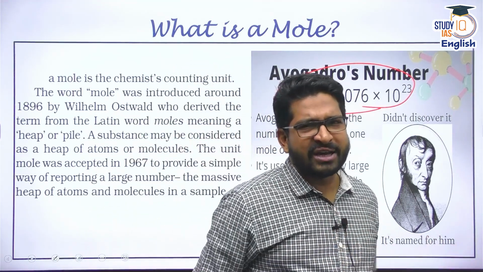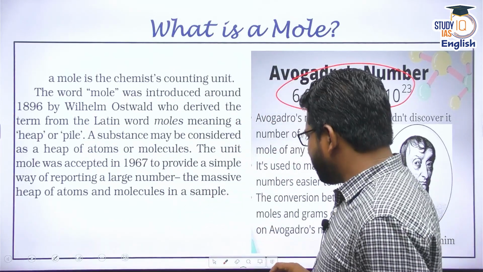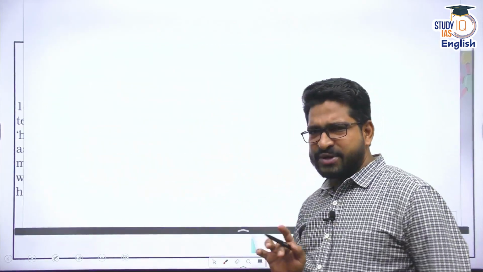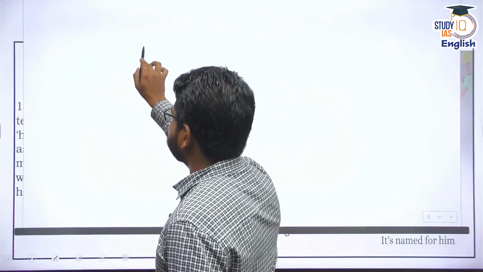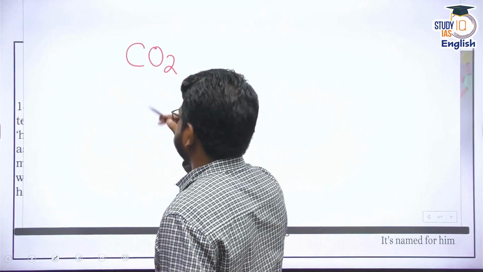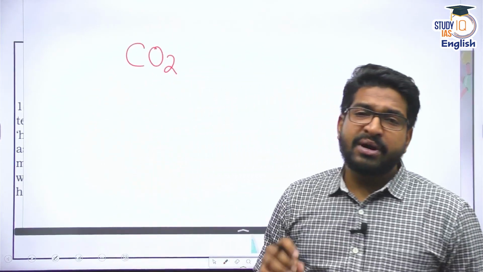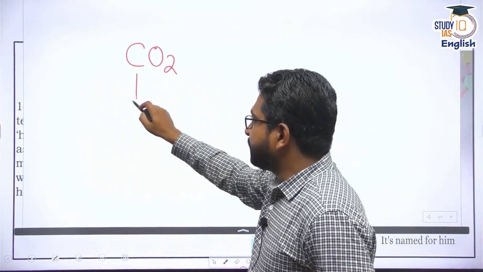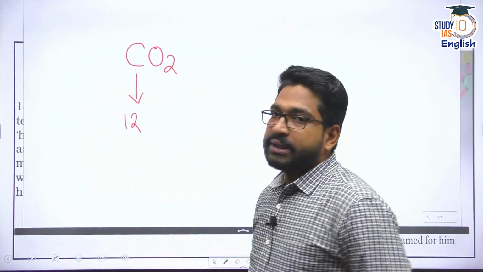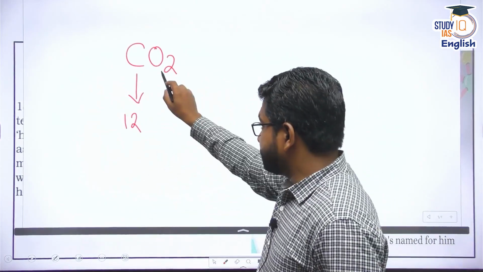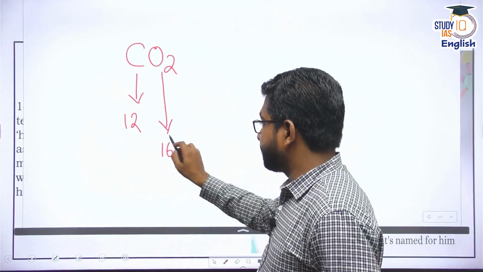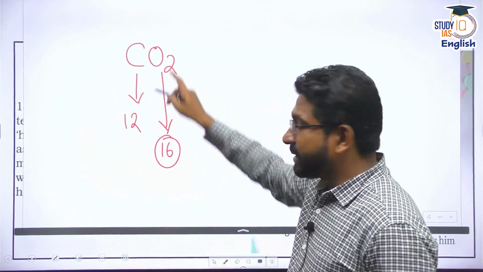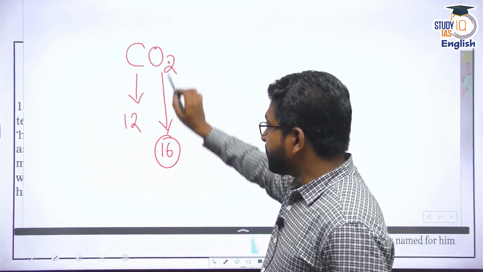All right, let me just explain. Many times I used to get confused by this, but to put it in very simple language, let me take the example of CO2, carbon dioxide. Now when I say carbon dioxide, I already know that the atomic mass of carbon is 12. The atomic mass of oxygen is 16, correct? But you can see in carbon dioxide, there are 2 atoms of oxygen.